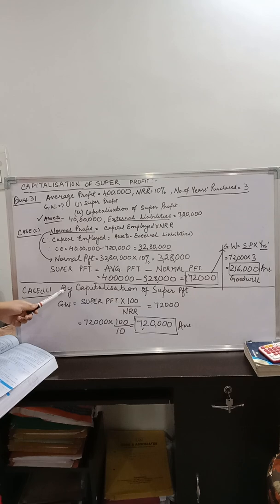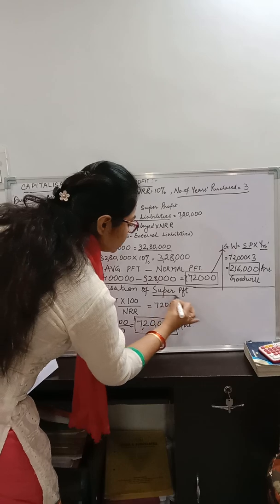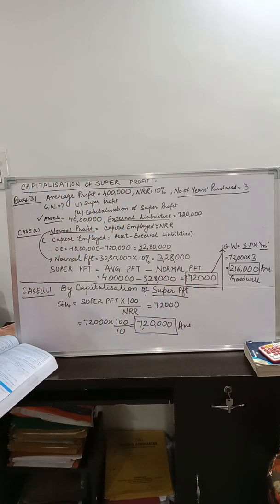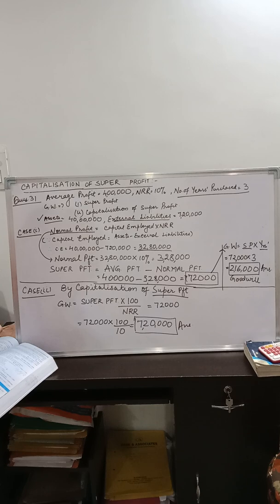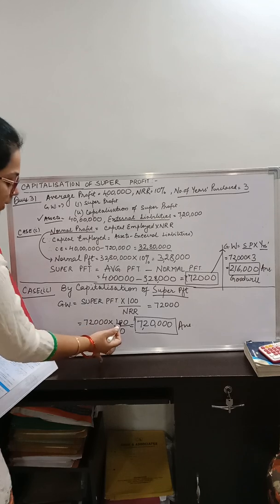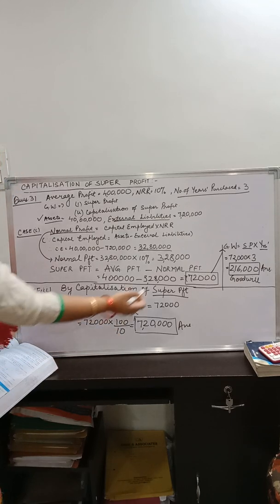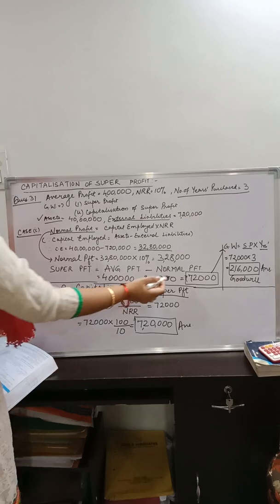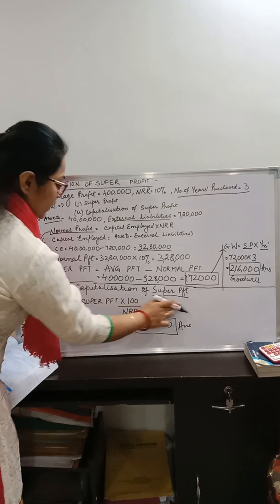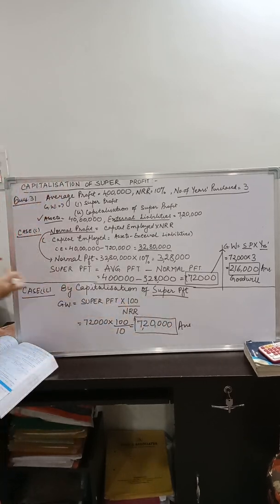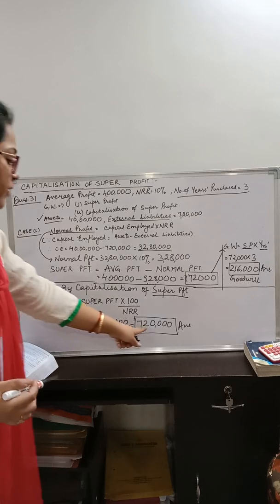The next case says find out the amount of goodwill as per capitalization, and this time capitalization of super profit is to be made. The capitalization of super profit will simply be super profit multiplied by 100 upon normal rate of return. So the amount of goodwill will be 72,000 multiplied by 100 upon 10. The 72,000 is the amount of super profit, which was already calculated in the first step, multiplied by 100 upon 10. That is 7,20,000.